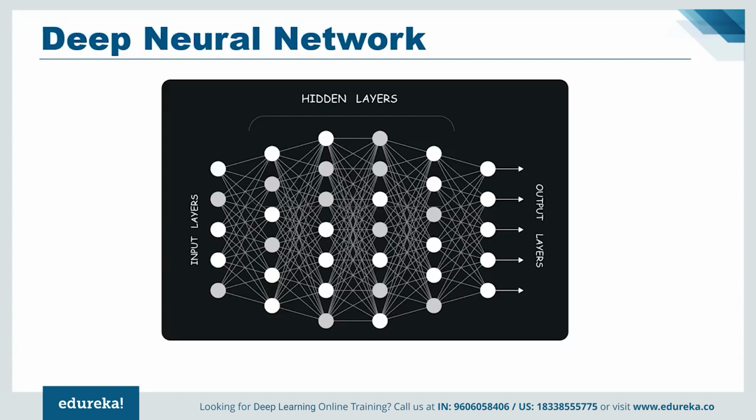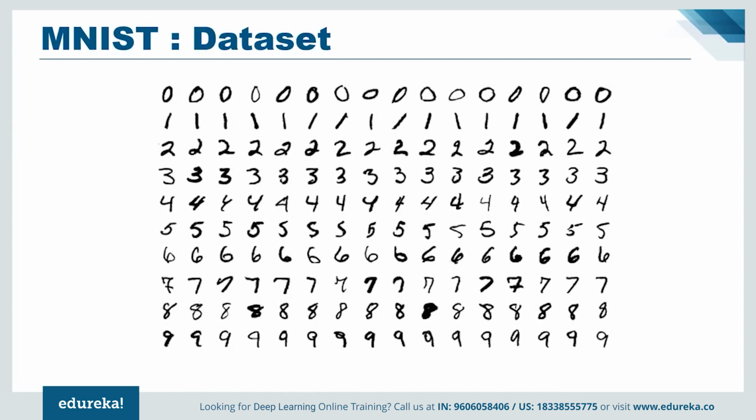Just to take this further, we will try to apply deep learning networks on the MNIST dataset. The MNIST dataset is a very popular dataset which consists of around 60,000 training samples and 10,000 testing samples of handwritten digits. The task here is to train a model which can accurately identify the digits present in the image.